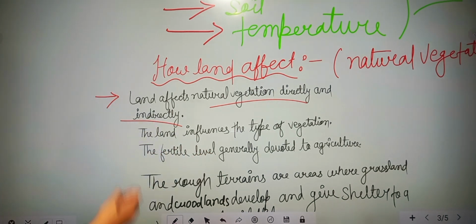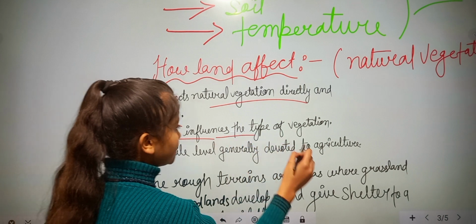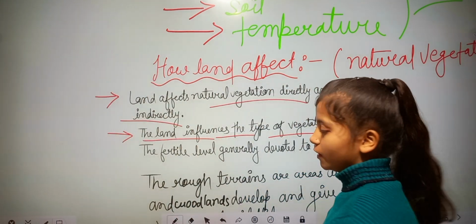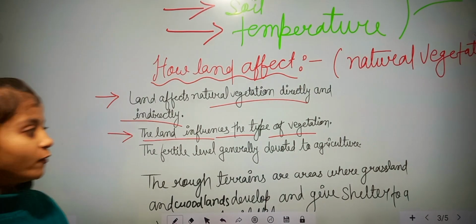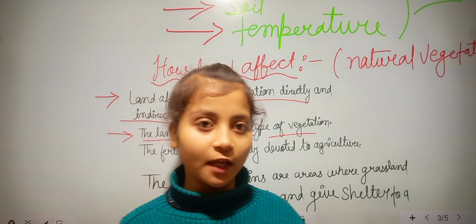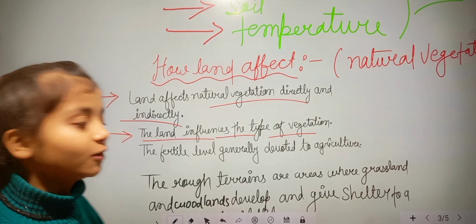Okay, our second point is the land influences the type of vegetation. It means the type of land influences the type of vegetation. The vegetation lies on what? On the land, not in the air.